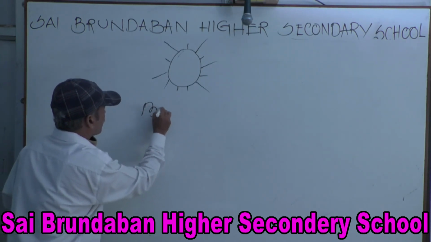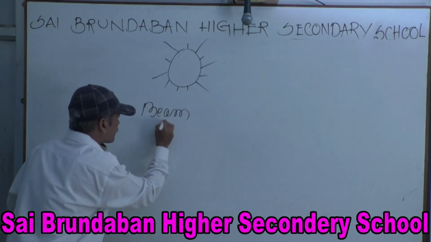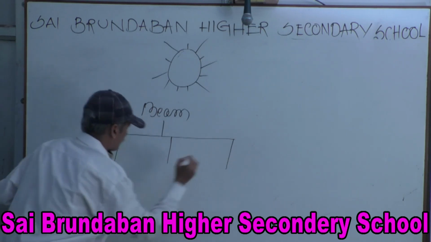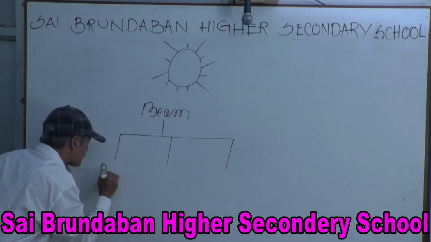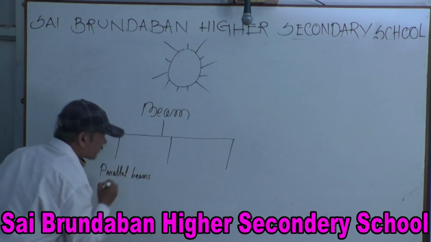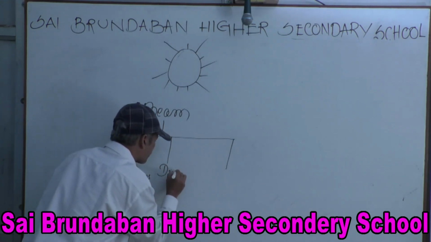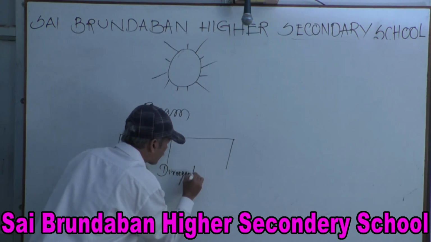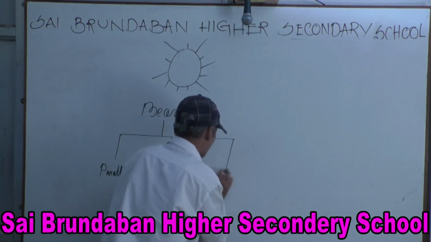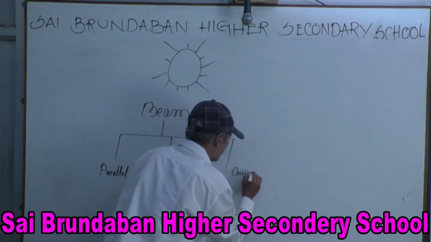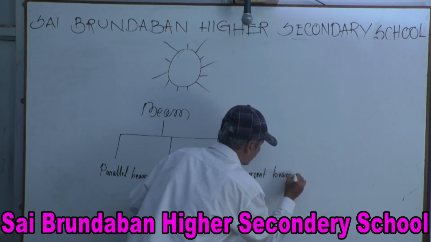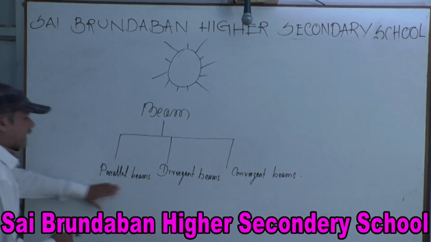Beam is of three types. Parallel beams, divergent beams, convergent beams.